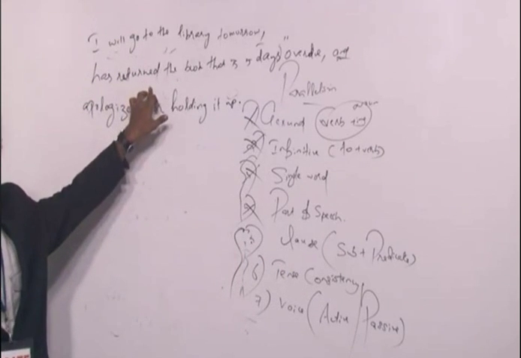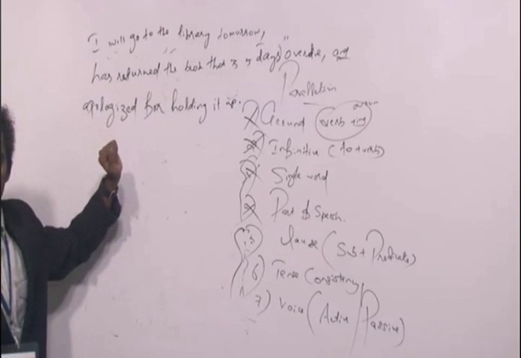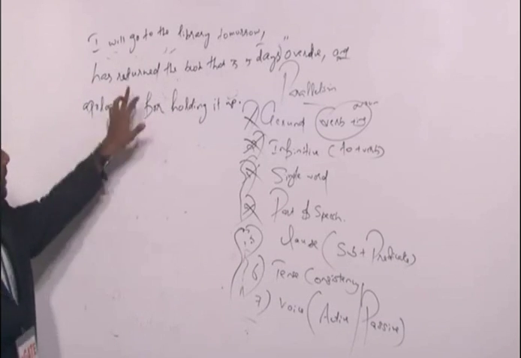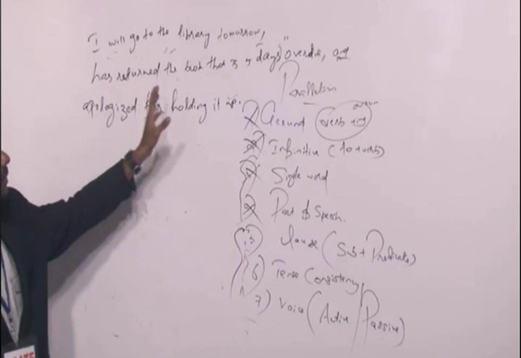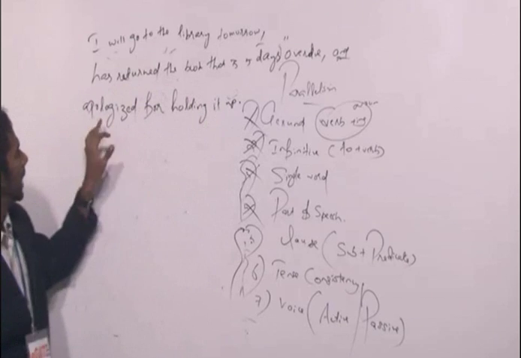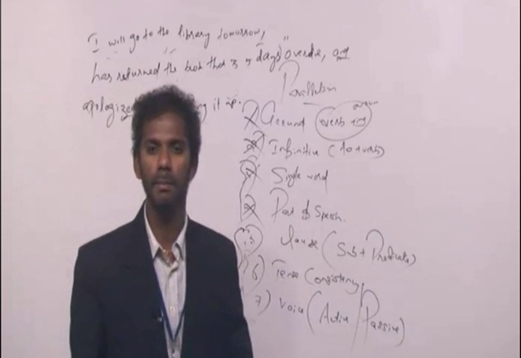Has returned. Has returned is which tense? Has comes in the present tense. The second idea is in the present tense. Clear? Fine. Has returned the book that is 5 days overdue and apologized. Apologized is which tense? Past tense.